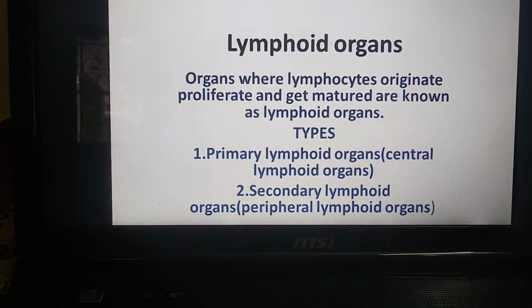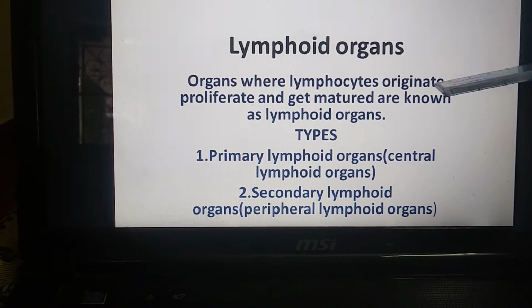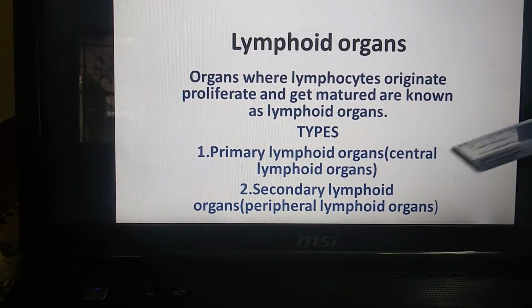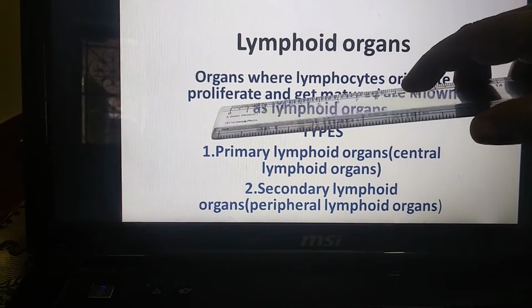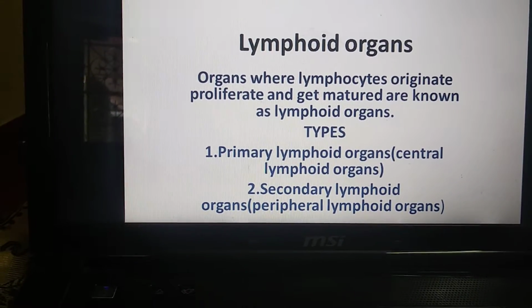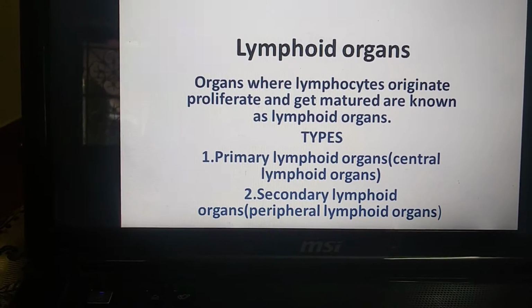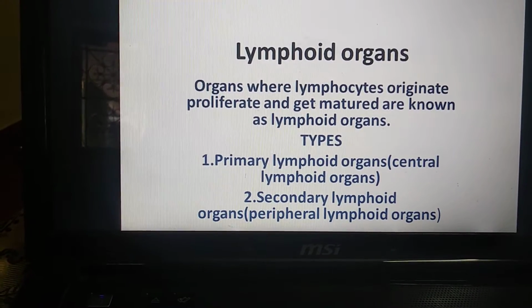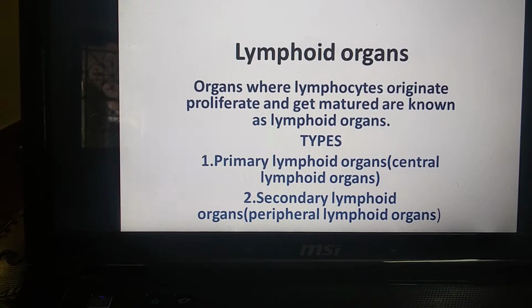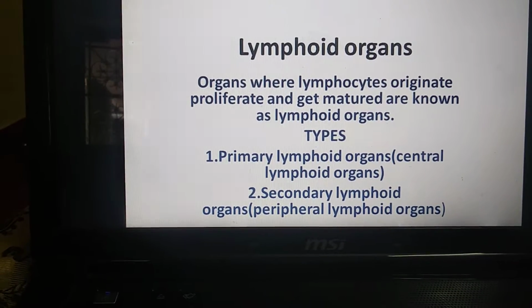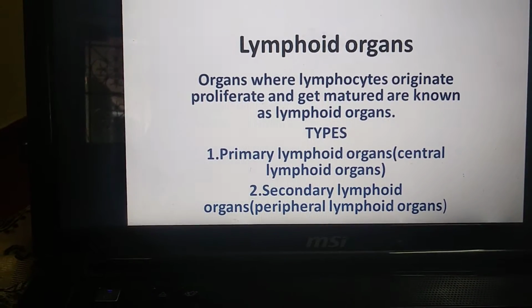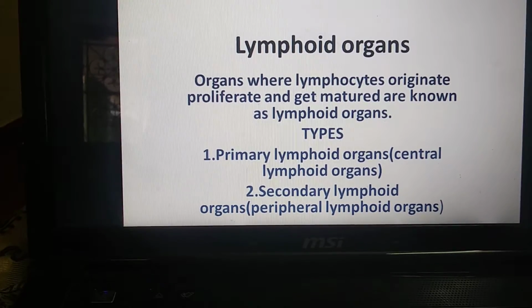Where the cells are formed, that place is called originate. And the next one is proliferate. What is the meaning of proliferate? Rapid increase in the number of cells. And get matured are known as lymphoid organs.